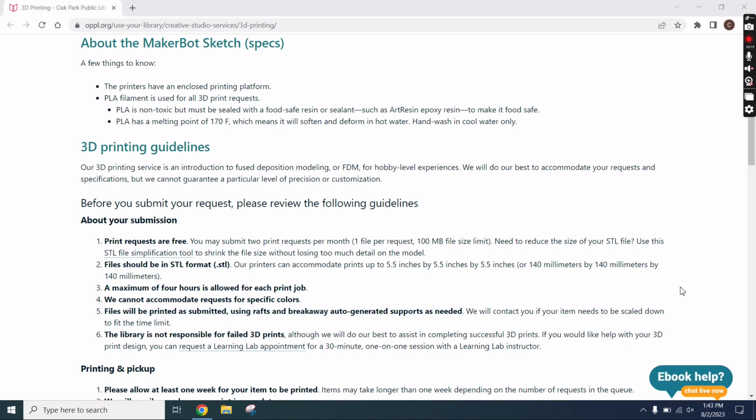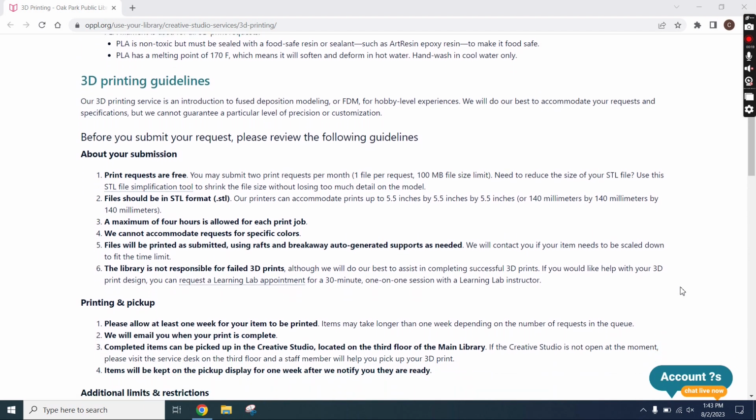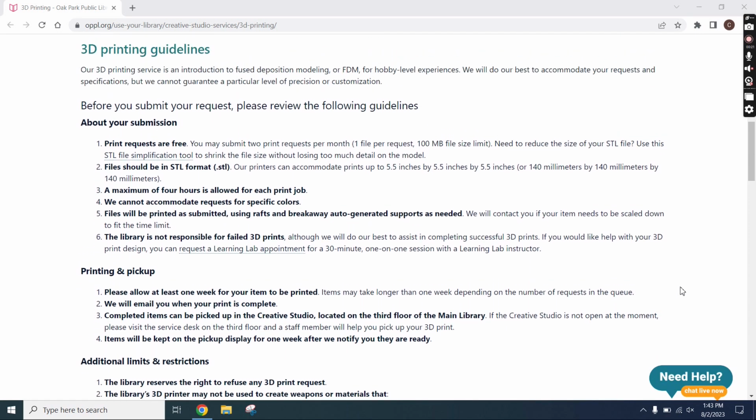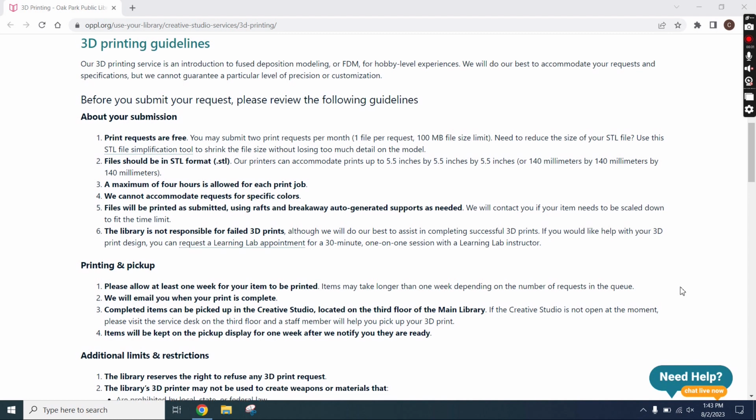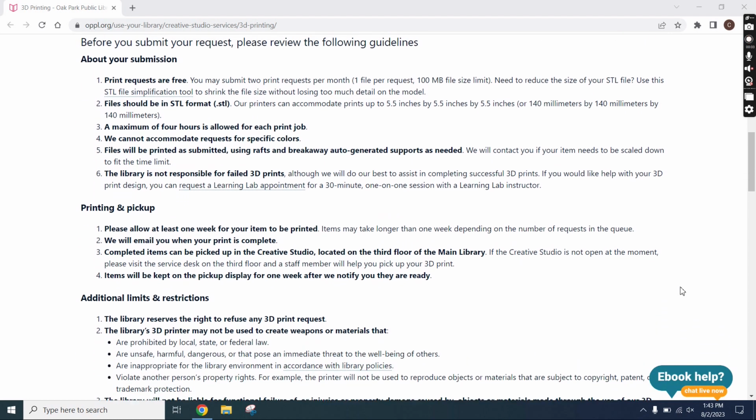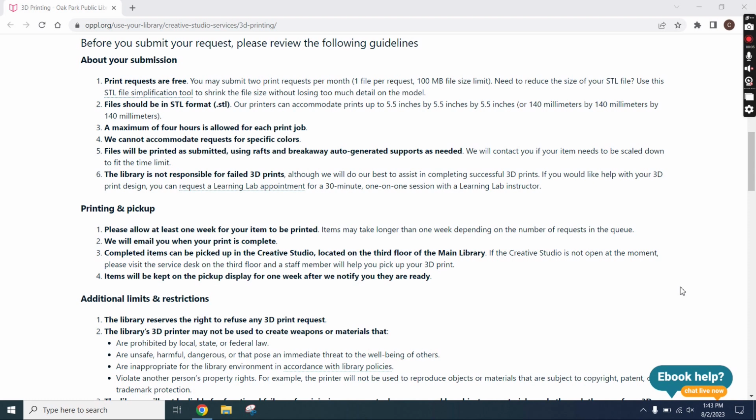About your submission, there are a few things to note. Print requests are free with a limit of only 2 prints a month. The file that is submitted should be an STL file. There are also size constraints which are 5.5 inches by 5.5 inches by 5.5 inches. Each request has a maximum of 4 hours for each print job. We also cannot accommodate requests for specific colors.